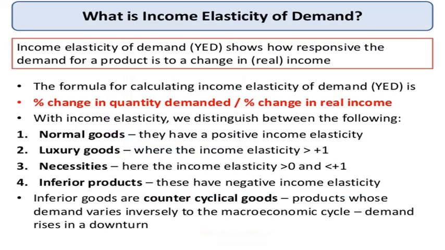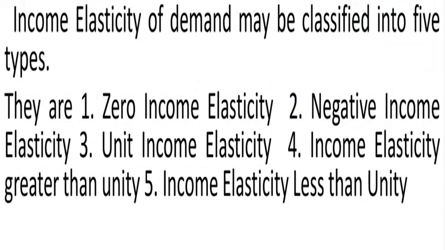Income elasticity of demand. Income elasticity of demand shows the change in quantity demanded as a result of a change in income. Income elasticity of demand may be stated in the form of the following formula: income elasticity is equal to the proportionate change in the quantity demanded of a commodity divided by the proportionate change in the income of the people. Income elasticity of demand may be classified into 5 types. They are zero income elasticity, negative income elasticity, unity income elasticity, income elasticity greater than unity, and income elasticity less than unity.